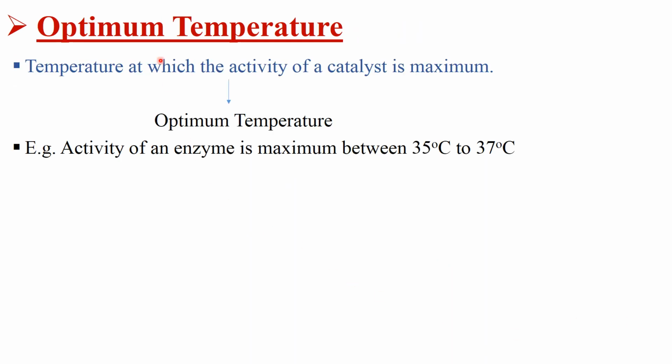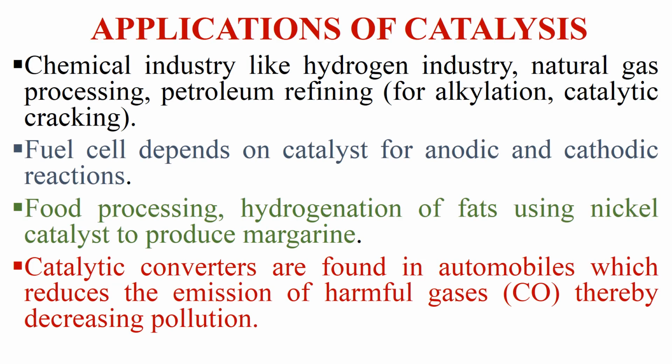Moving to next terminology, that is optimum temperature. Optimum temperature is the temperature at which the activity of a catalyst is maximum. For example, we have discussed that enzyme is a catalyst and causes homogeneous catalysis. The activity of enzyme is maximum between temperatures of 35 degrees Celsius to 37 degrees Celsius. Moving to the next and last slide, that is applications of catalysis.